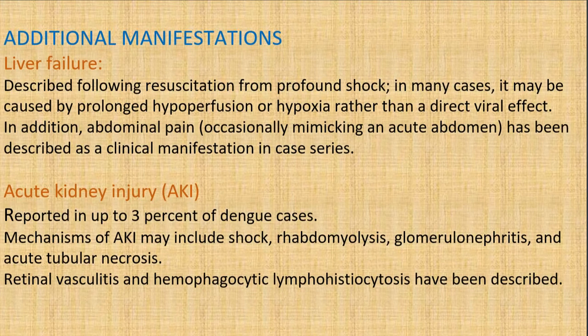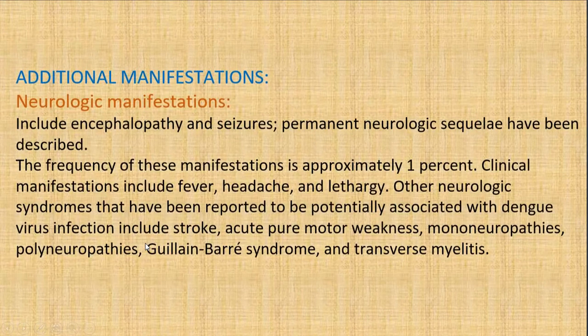And acute kidney injury is reported in up to 3% of dengue cases. The mechanisms of this AKI include shock, rhabdomyolysis, glomerulonephritis, and acute tubular necrosis. Retinal vasculitis and hemophagocytic lymphohistiocytosis have also been described. Of this, the important point is that the AKI includes glomerulonephritis and acute tubular necrosis, and it is mostly acute kidney injury, which is reversible.